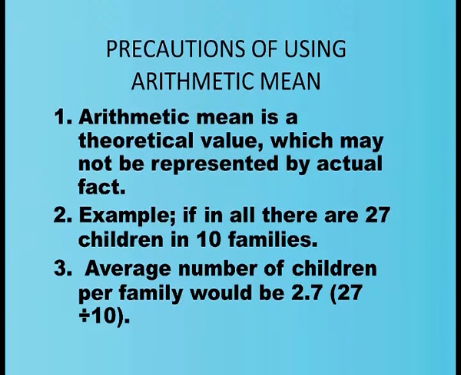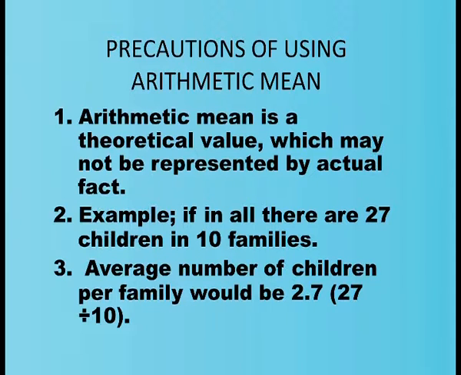Now, once again, arithmetic mean is a theoretical value which may not be represented by actual fact. Example, if in all there are 27 children in 10 families, the average number of children per family would be 2.7. We know that there cannot be 2.7 children in a family.